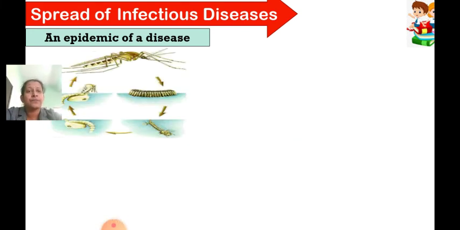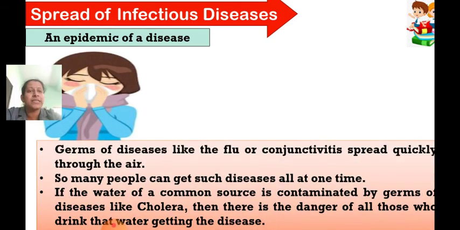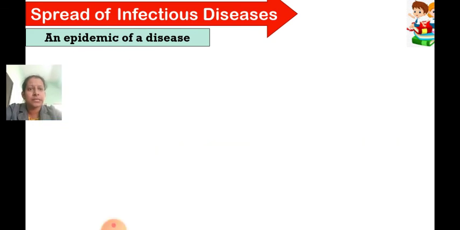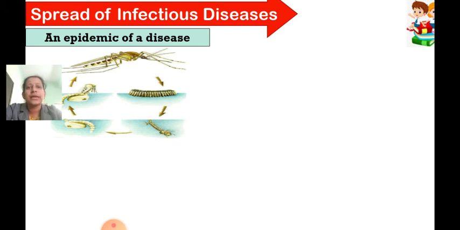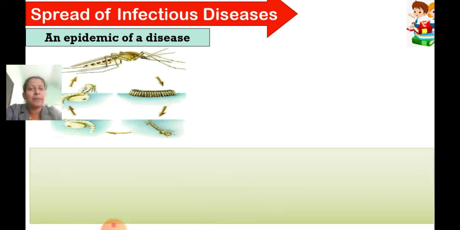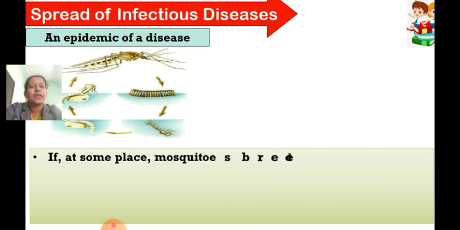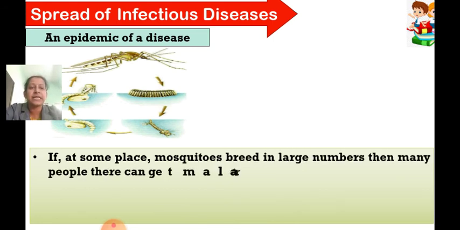Fine. So you can see conjunctivitis here. Now how can this happen? This can happen if at the same place mosquitoes breed in large numbers. Then many people can get malaria.